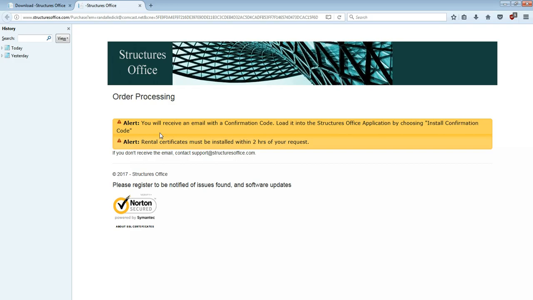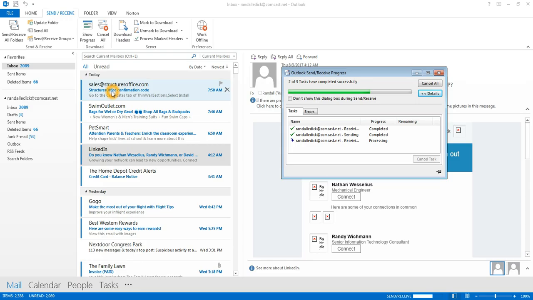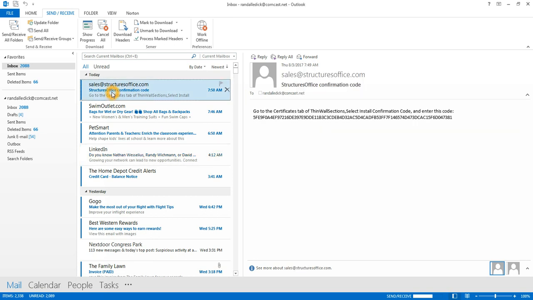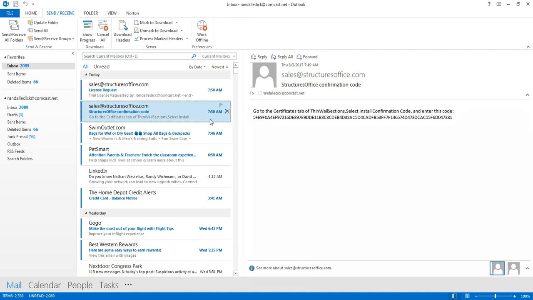And then it opens up a browser and tells you that it's going to send you a confirmation code to the address that you gave. Okay, then you'll receive an email from sales@structuresoffice.com, and it gives you this key, which is here.